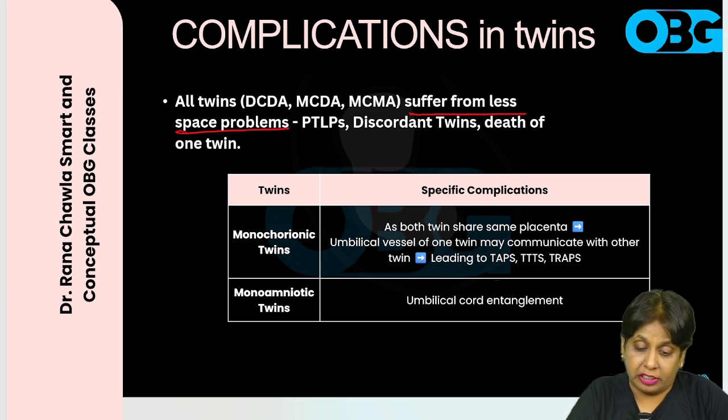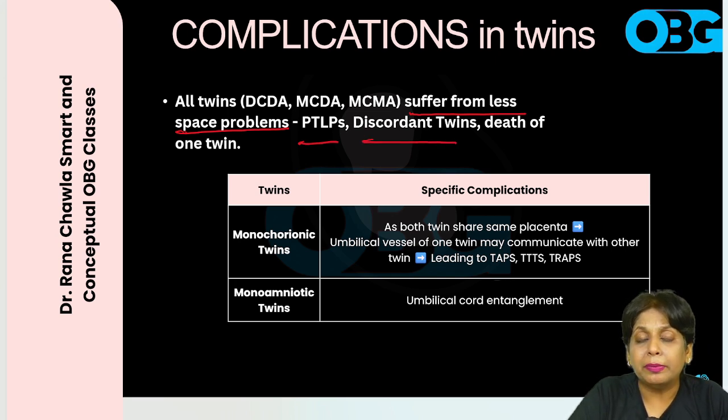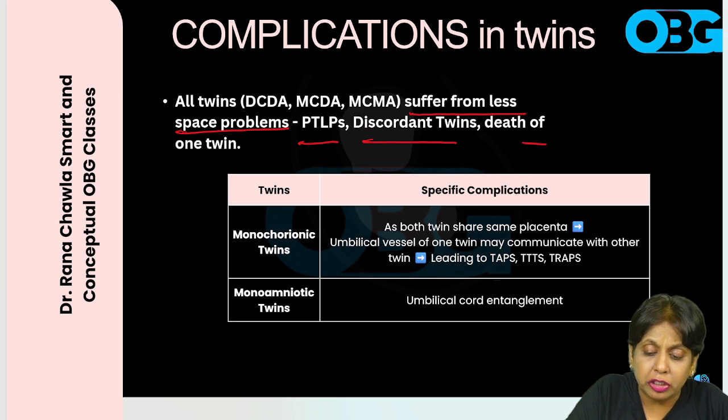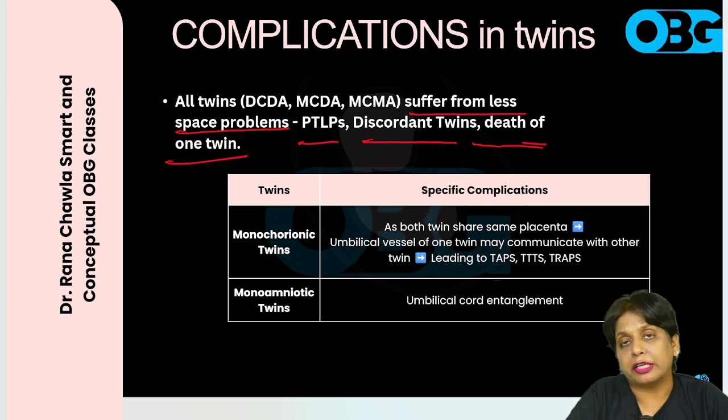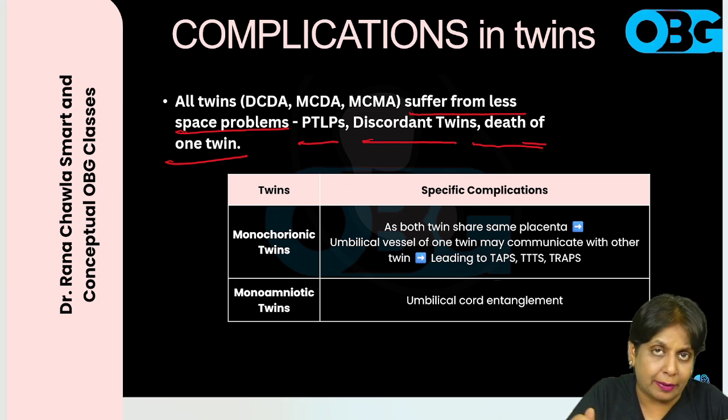What are those complications? They are preterm labor pains and discordant twins. Why preterm labor pains? Because the uterus will be over-distended, and an over-distended uterus always leads to labor pains. Why discordant? Because the same mother is giving nutrition to both fetuses. It may be that one fetus gets more nutrition than the other, leading to discordant twins. If the nutrition is too much compromised, it may lead to death of one twin. So these are less space problems, and this occurs in all types of twins.